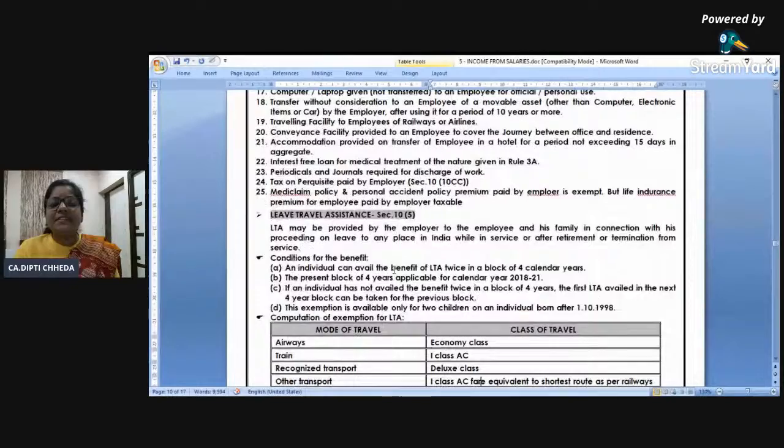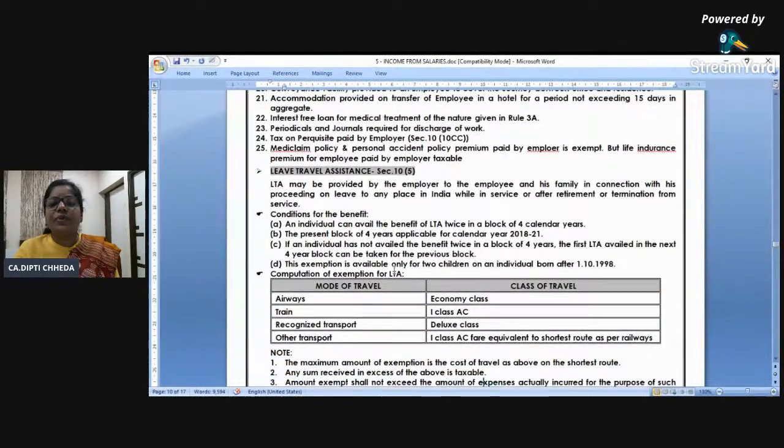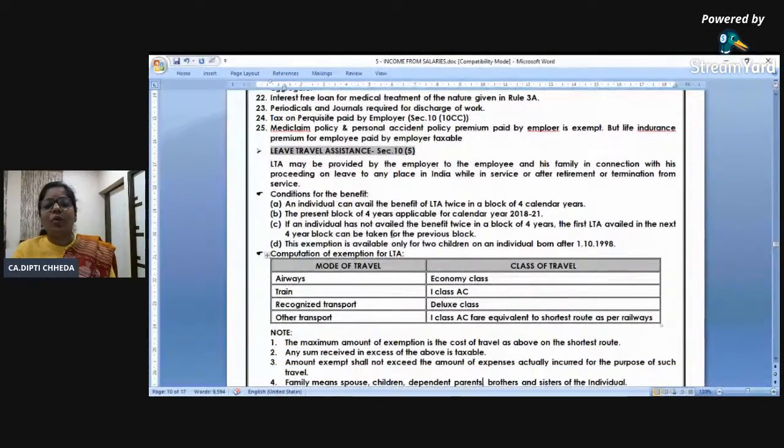Leave travel assistance means in India you can go to any hometown twice in a block of 4 calendar years. Right now our financial year is 19-20, but leave travel assistance goes on the calendar year. So 2018, calendar means January to December, 18, 19, 20 and 21.